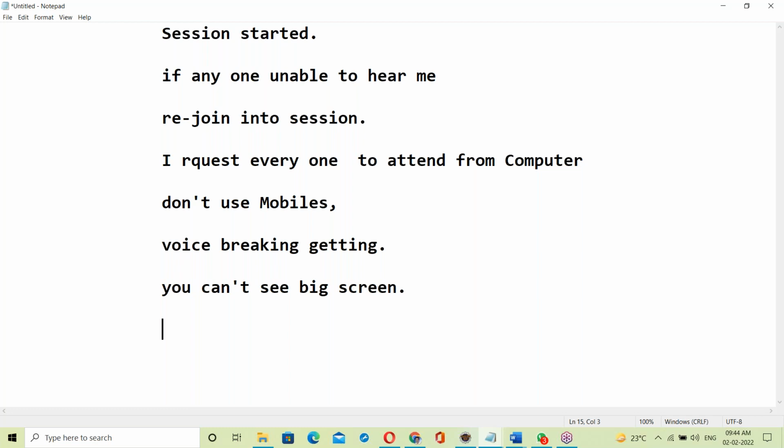Sit properly in your home and do the sitting arrangements. If you have comfortable sitting arrangements at home, it is easy to understand the class. Try to sit alone, don't sit with your family members.